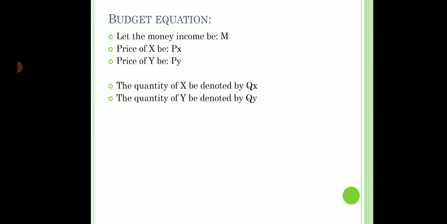Now the quantity that a consumer buys, let the quantity of X be denoted by QX and the quantity of Y be denoted by QY. These are the quantities that a consumer will buy. Now just think of one thing. What will be the expenditure if a consumer is buying X? Now we know the quantity is QX, the price is PX. So the expenditure will be QX multiplied by PX. Let us think it like that.